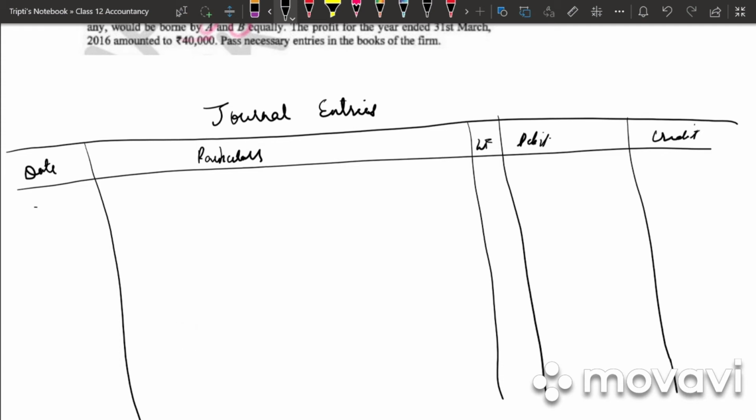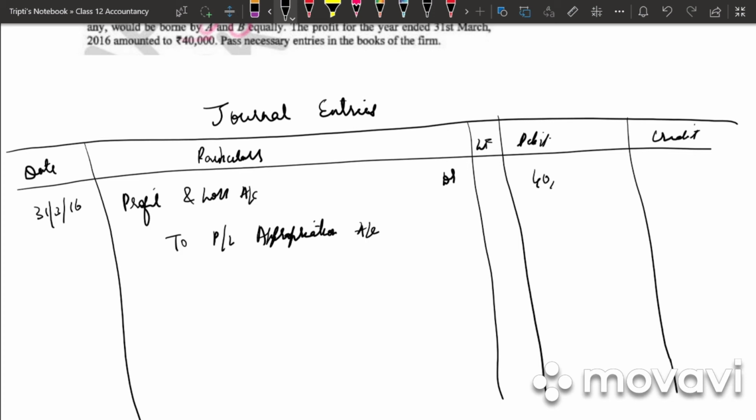The first entry will be on 31st March 2016, that is bringing down the profit. So it is profit and loss account debited to profit and loss appropriation account. So what is the profit? 40,000 debit, 40,000 credit. So what is the narration? Transfer of profit. Clear?